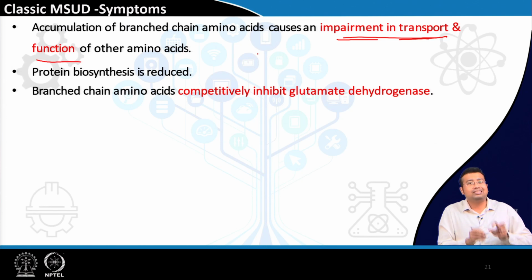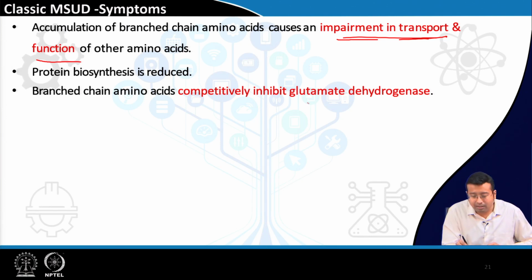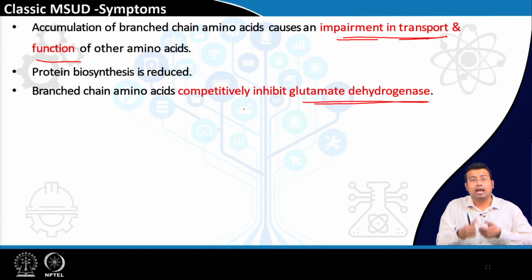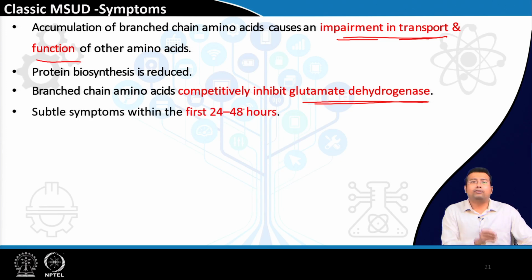Not only that, these branch chain amino acids competitively inhibit the very important enzyme glutamate dehydrogenase. Remember, GDH was an important enzyme helping in transamination followed by deamination, that is trans deamination, removal of the nitrogen group. If it is hampered, there will be ammonia toxicity as well, because ammonia cannot be removed from the system. Anyway, since this is an inborn error of metabolism, the deficiency of this enzyme or the problem in the BCKD gene is already present to start with, and after birth the baby will exhibit subtle symptoms to start with.